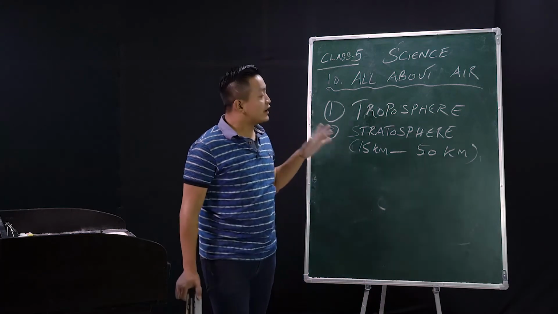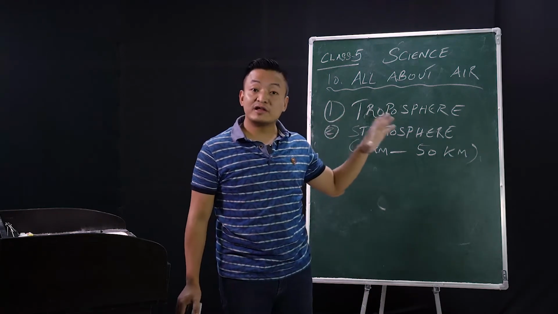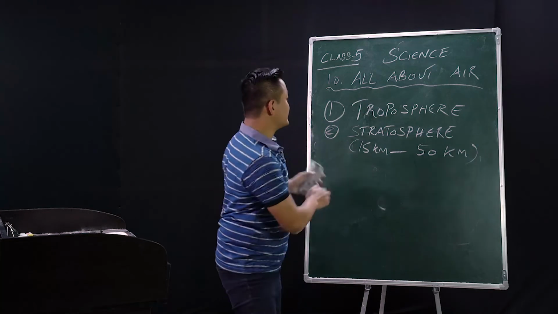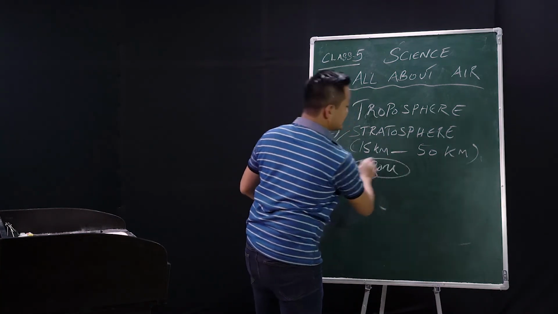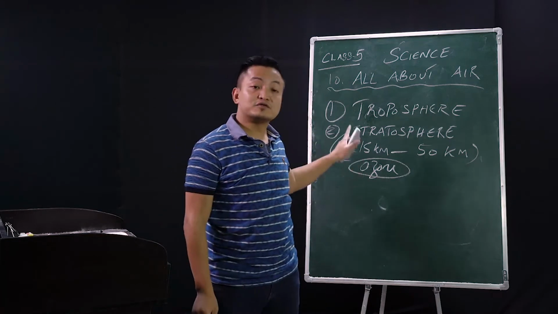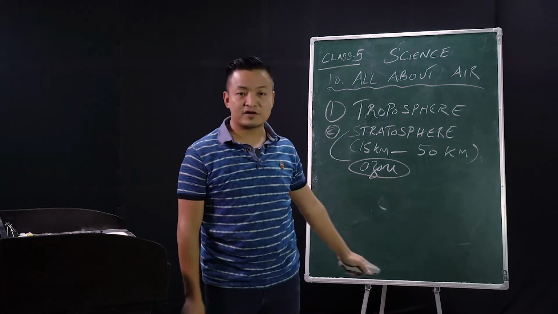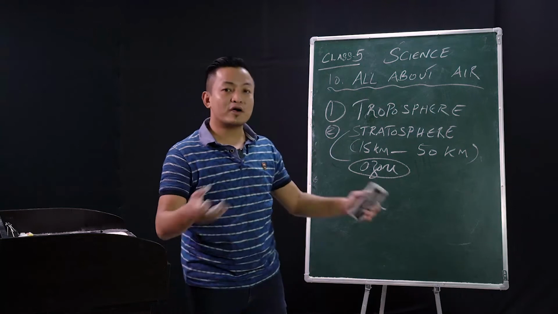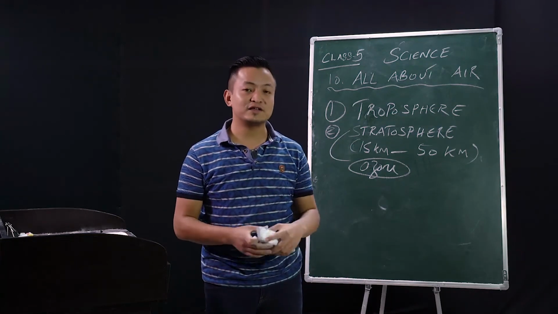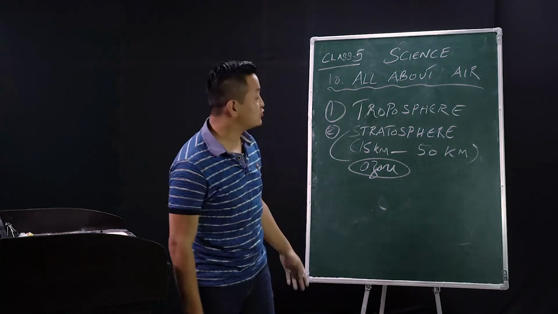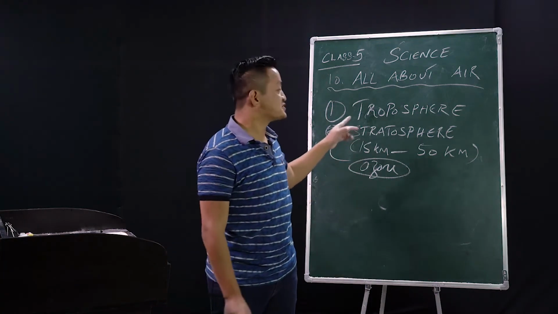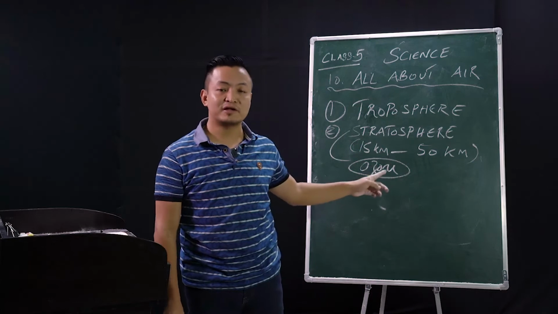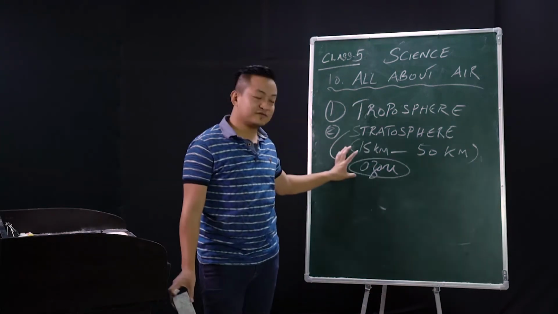So we have an ozone layer which is present in the stratosphere. If you are asked in an exam where you will find the ozone in the layers of the atmosphere, then you have to mention that it is in the second layer of the atmosphere, that is the stratosphere, that we can find the ozone layer. And why is this ozone very important?